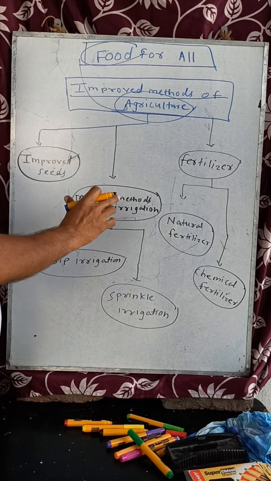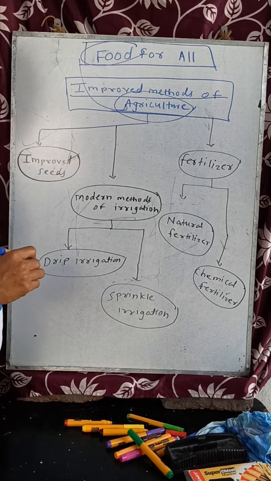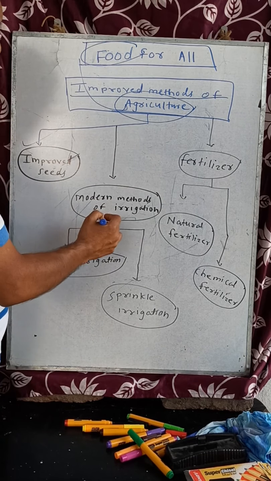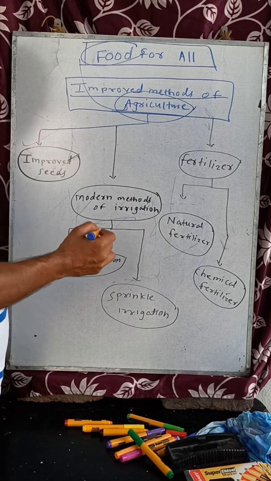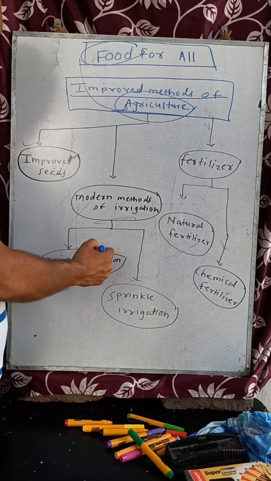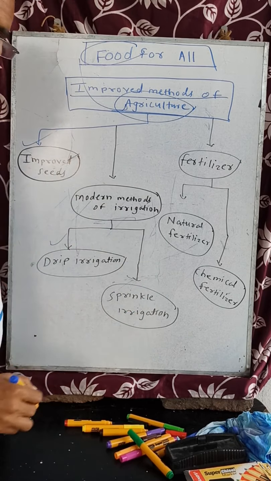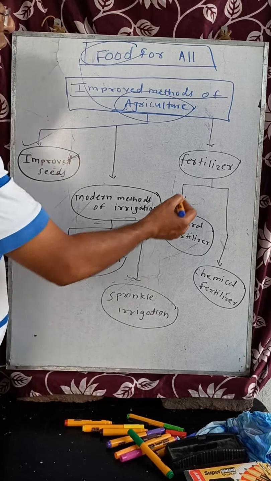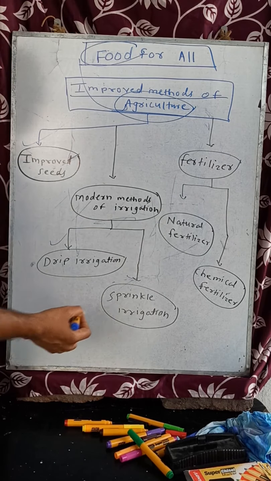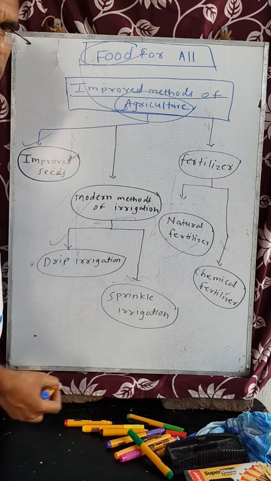It means if you want to understand what you will learn from this topic, first you will study the improved seeds. Second, you will study modern irrigation. What is meant by modern irrigation? Modern irrigation is divided into two types, drip irrigation and sprinkler irrigation. I will explain everything. Third is fertilizer. There are two types of fertilizer, natural fertilizer and chemical fertilizer.